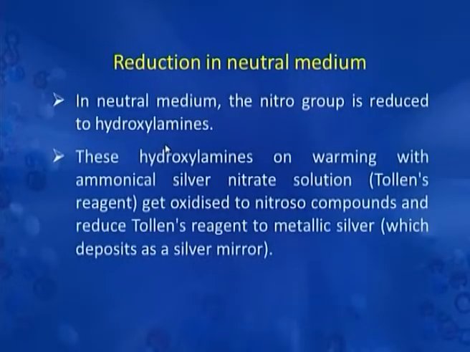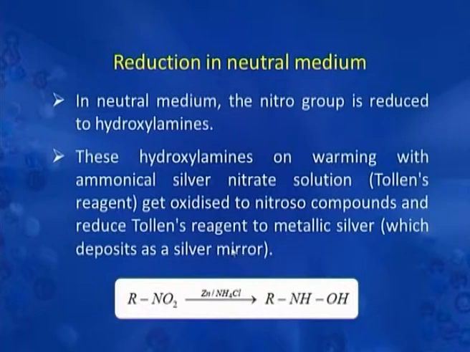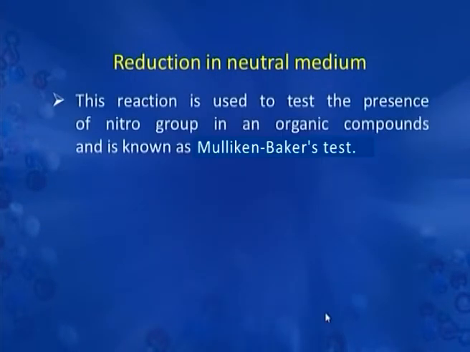When nitro group is reduced in neutral medium, then it is converted into hydroxylamine. These hydroxylamines on warming with ammoniacal silver nitrate solution get oxidized to nitroso compound, and in the process they reduce Tollens reagent to metallic silver, and this metallic silver deposits on the glass of the test tube in which the reaction is done. So, nitro compound in neutral medium is converted into hydroxylamine. This reaction is used to test the presence of nitro group in an organic compound, and this is known as